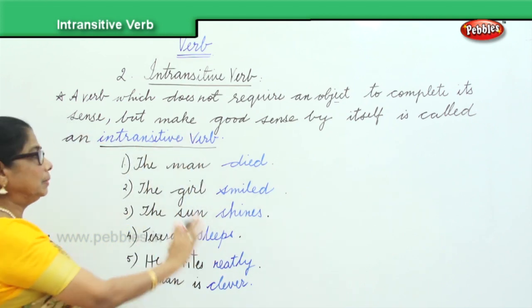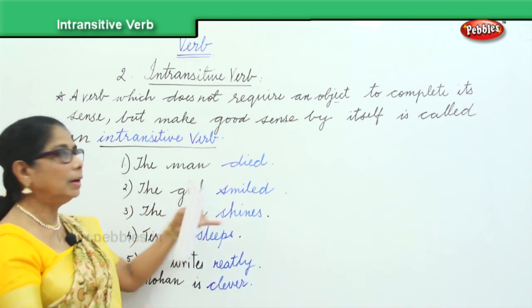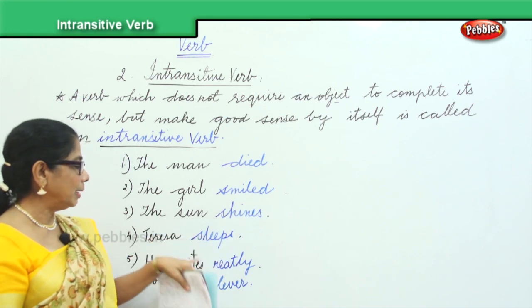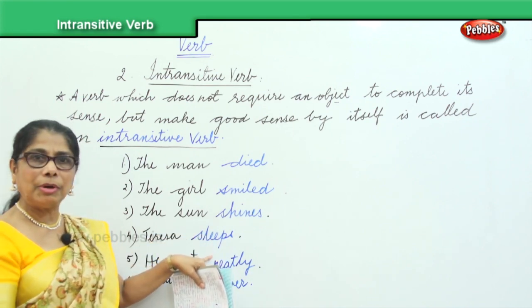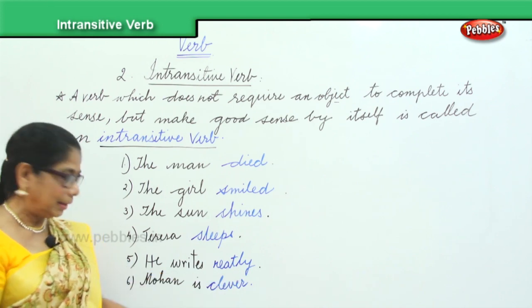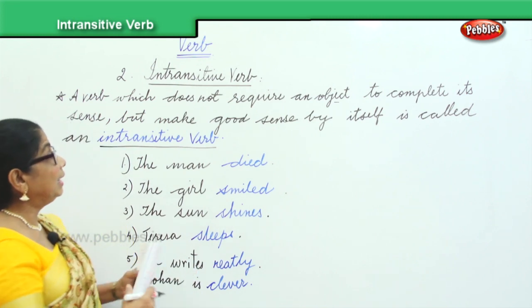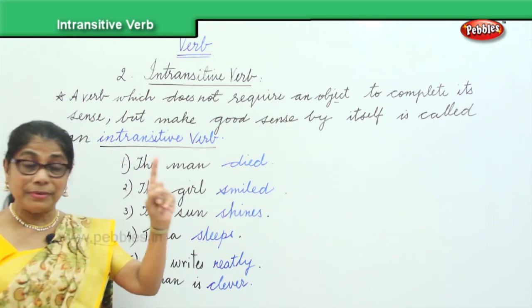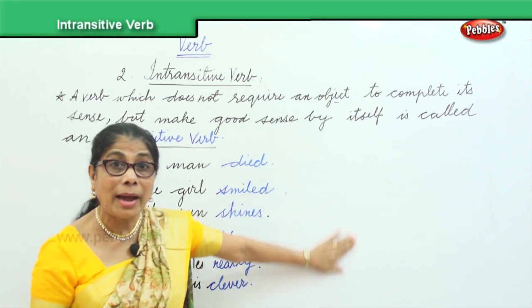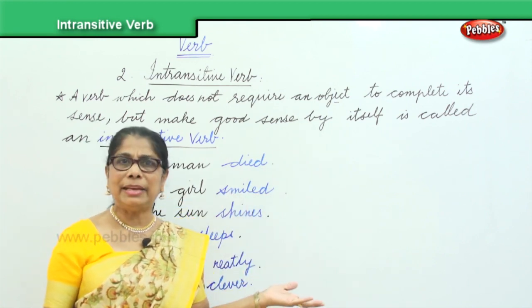It does not need an object. The man died. Teacher wrote. Girl smiled. Sun shines. She sleeps. She can sleep on the bed or floor anyway. He writes neatly, whatever he writes. Mohan is clever. So, an intransitive verb does not require an object to complete sense. By itself, it makes good sense.